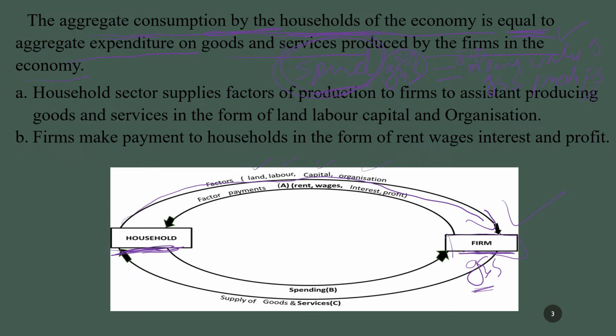The firm, after using all the factors of production coming to the firm sector, is producing goods and services. The firm is using these services in order to produce goods and services. After receiving that, what is the firm going to do? It is going to repay, or make a payment in the form of factor payment to households. How are they going to make a payment? In the form of rent, wages, interest and profit.